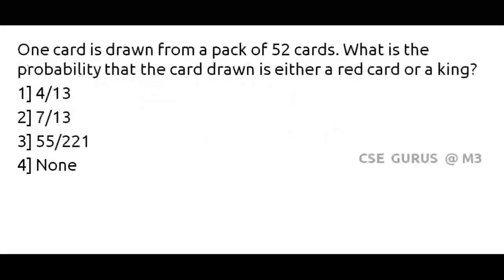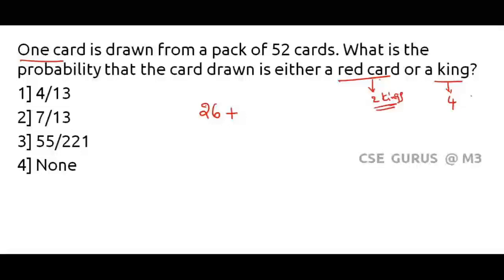One card is drawn from a pack of 52 cards. What is the probability that the card drawn is either a red card or a king card? Important one. See, how many red cards are there totally? 26 red cards. Plus, now how many kings are there totally? 4 kings. But in red cards, you have already taken 2 kings.